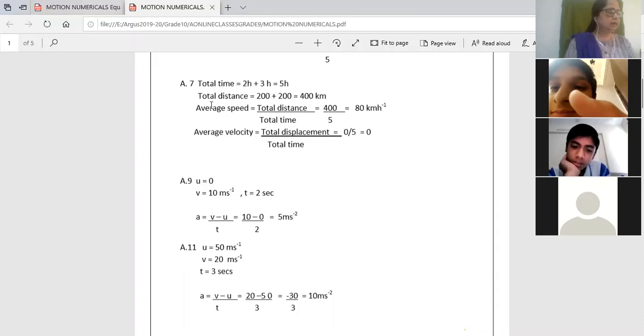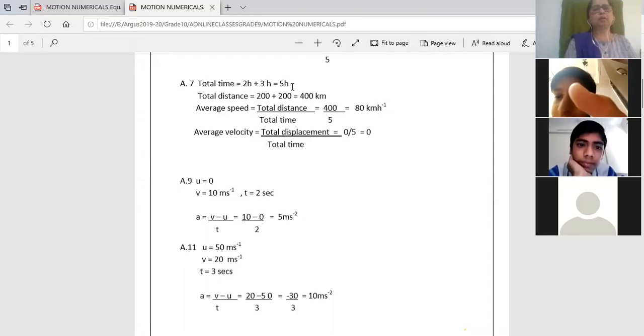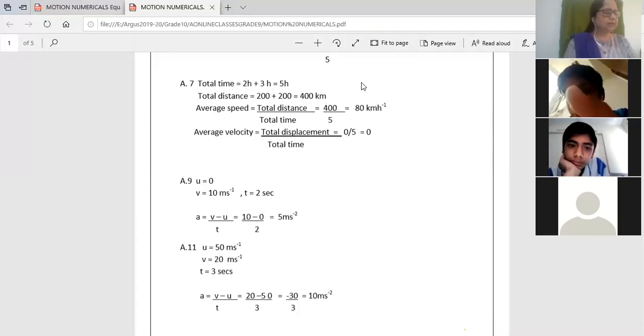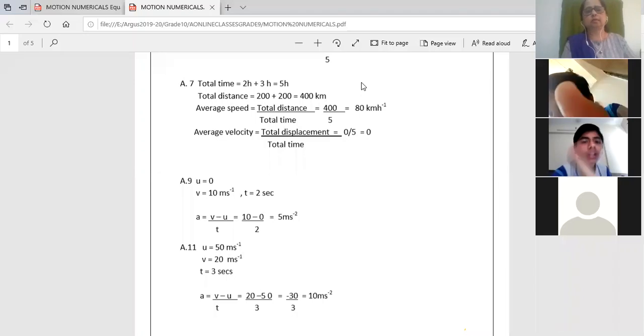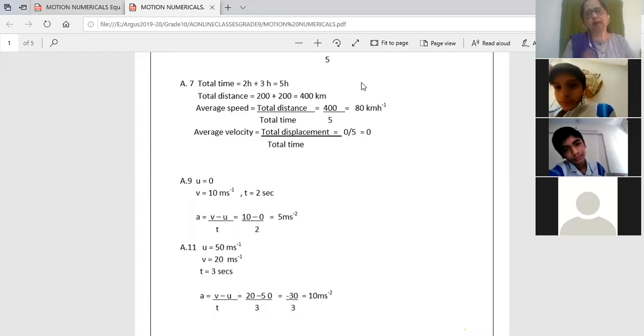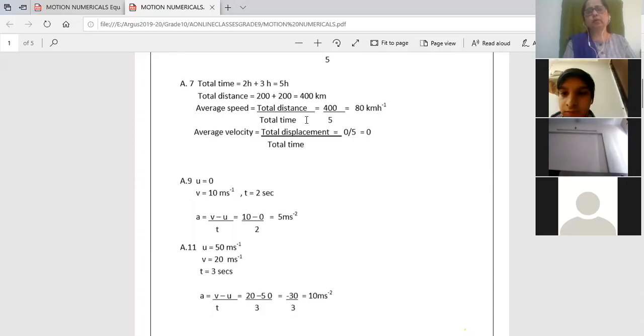He says that the distance between the two stations is 200 kilometers. It goes from A to B and comes back from B to A, so the total distance traveled will be 200 plus 200, 400 kilometers. From one station to the other it took 2 hours, and to return back it took 3 hours. So total time taken is 5 hours. Average speed is total distance divided by total time. So 400 divided by 5. What is the answer? 80 kilometers per hour.